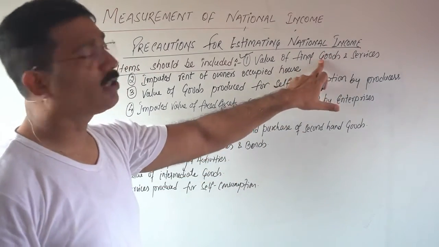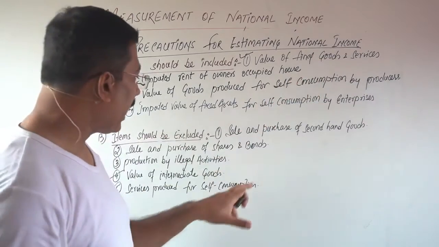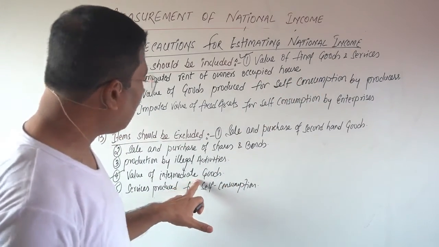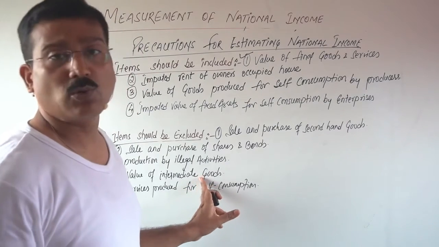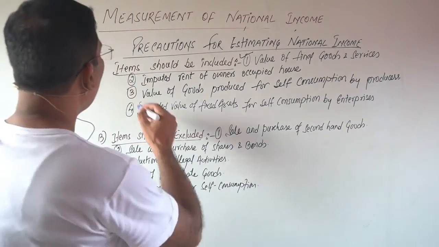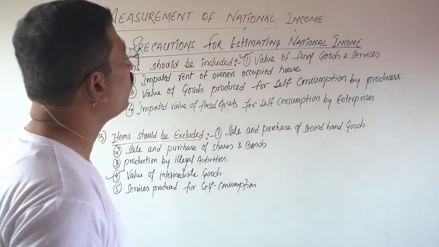So the final good is the dinner, and the components of that dinner are intermediate goods. So you will not include all these things. Very clear? Second point, imputed rent of owner's occupied house.